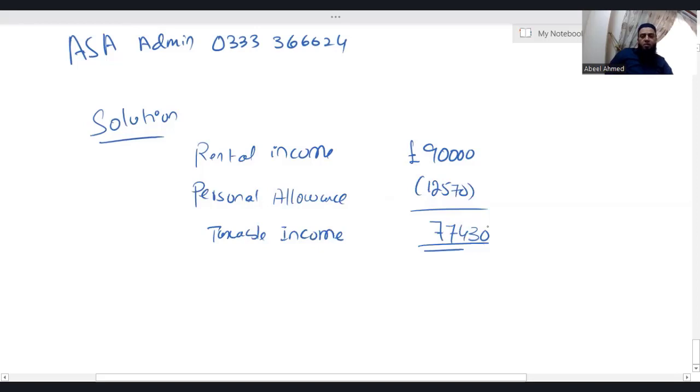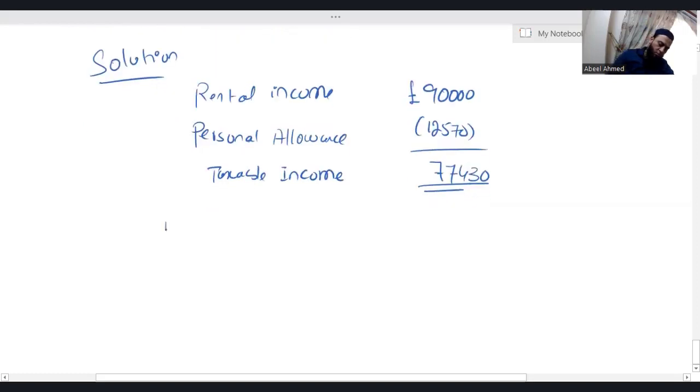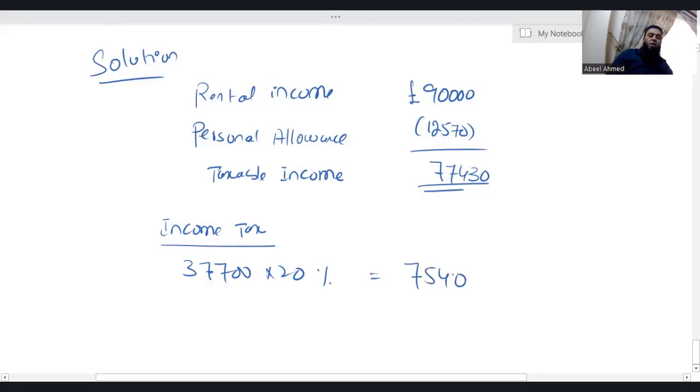So let's calculate tax. We know one thing now, due to lecture number 1, that directly 40% cannot come. First, you have to utilize the basic rate band, and after that, the higher rate band starts. Basic rate band limit ends at 37,700 into 20%. I'm getting 7,540. Your taxable income is 77,430.